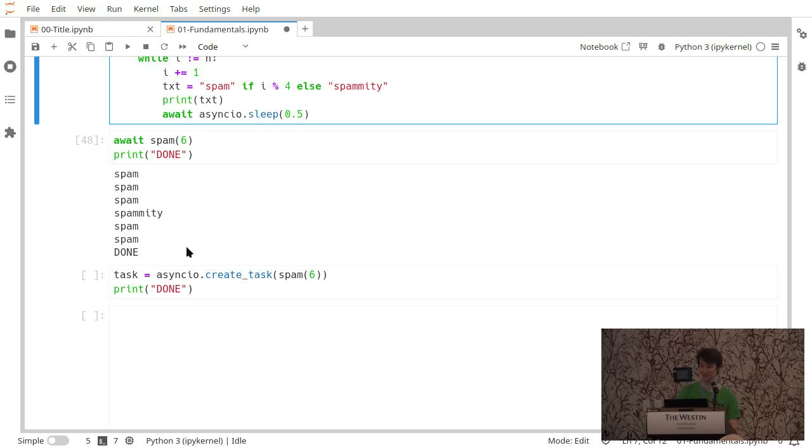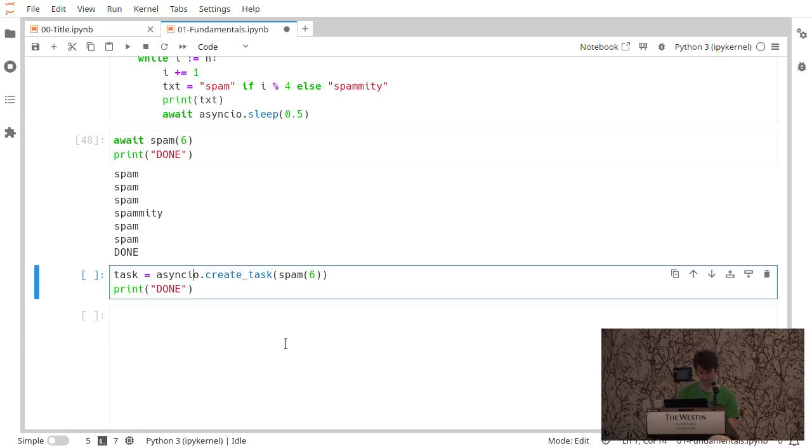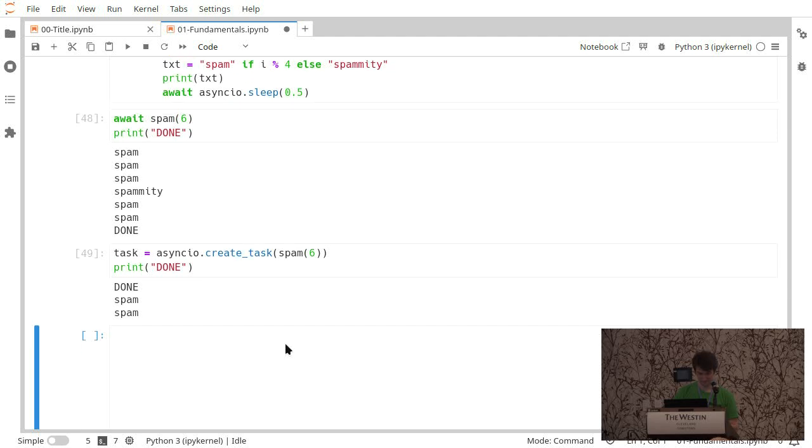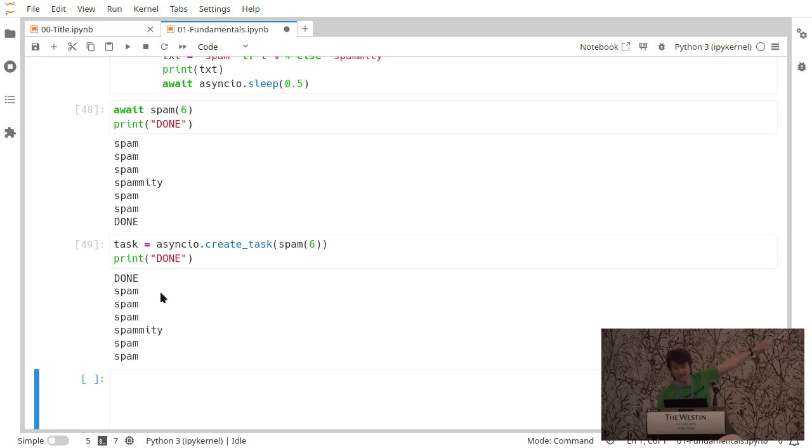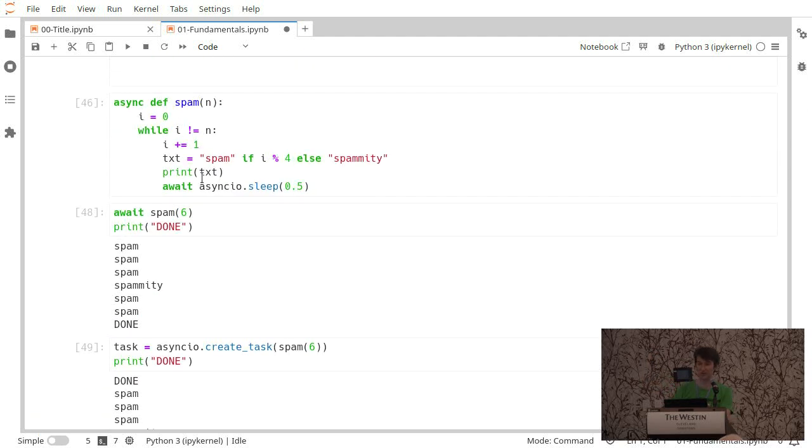There's no tasks at this point. But if we do the create task, print done is executed right away. So that's different than the await, because we've created this task, which is a future that will eventually get the value of the result of the coroutine, which is none because we're not returning anything.